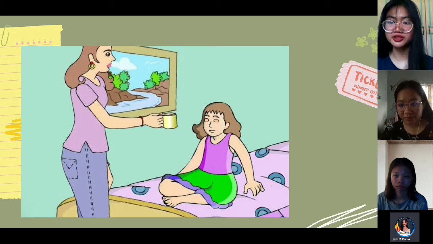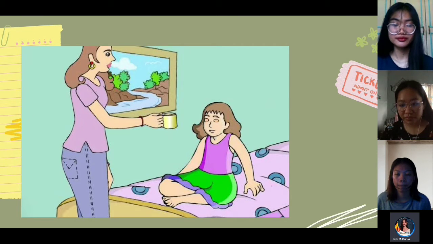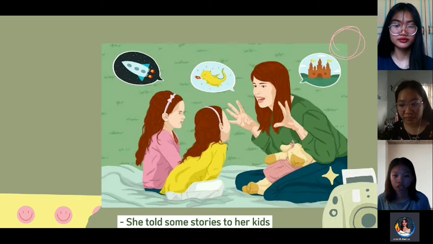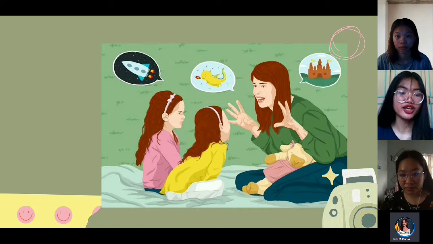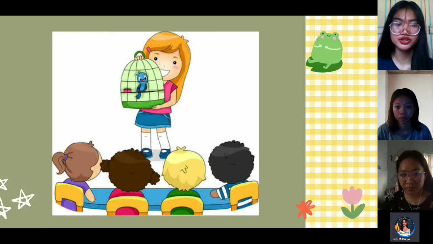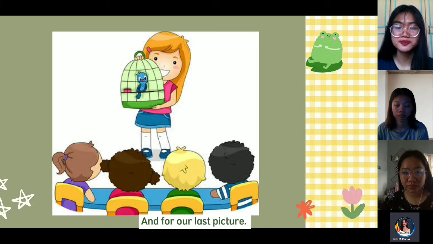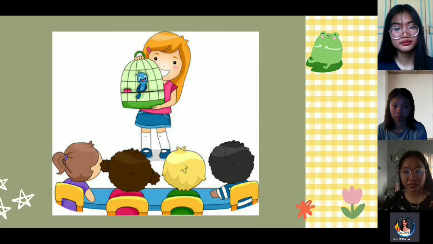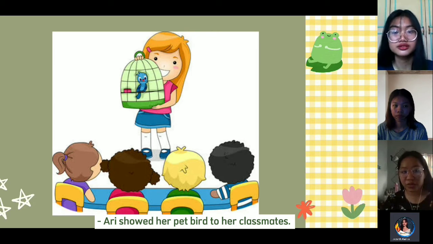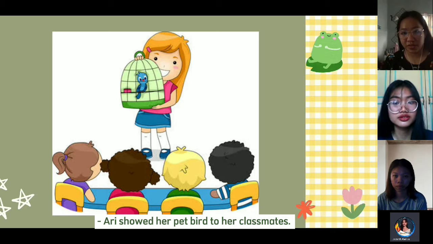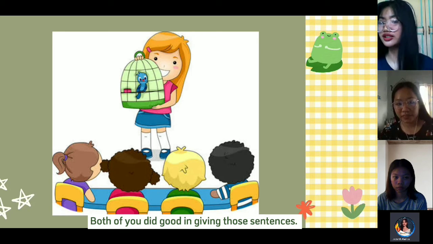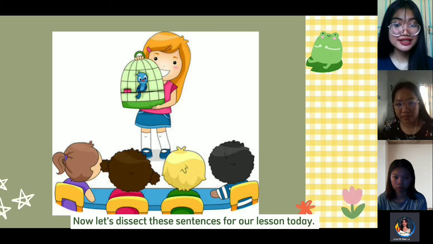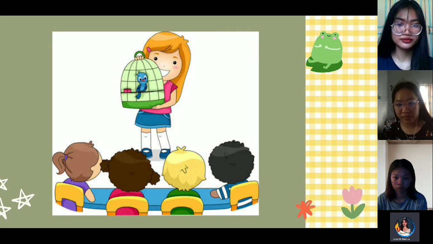For the next picture, Miss Paris again. She told some stories to her kids. Okay, very good. She told some stories to her kids. And for our last picture, Miss Dian. Ali showed her pet bird to her classmates. Okay, now both of you did very good in giving those sentences. Now let's dissect these sentences for our topic today.